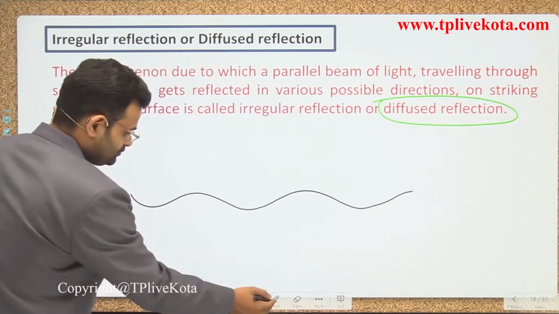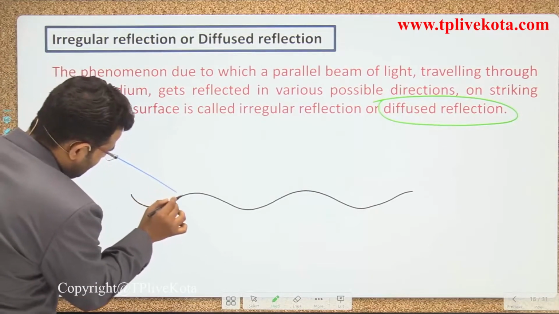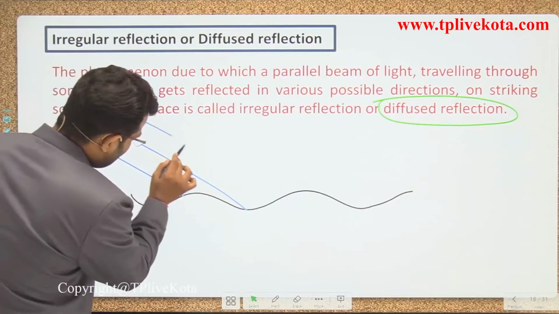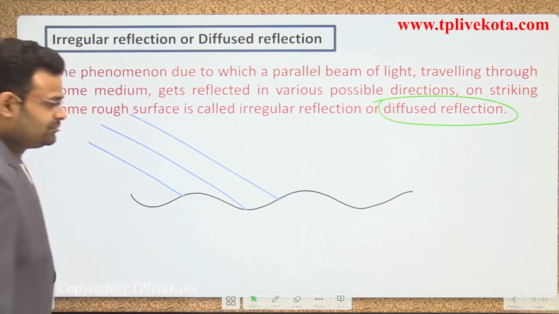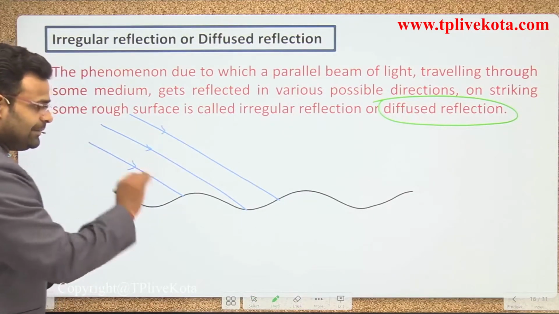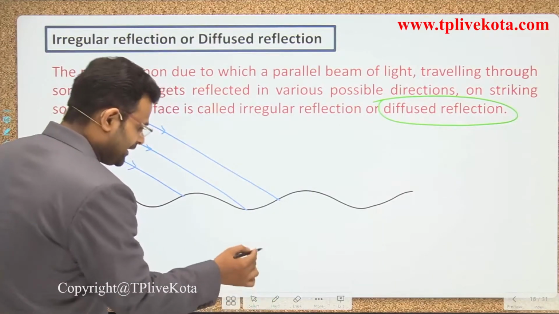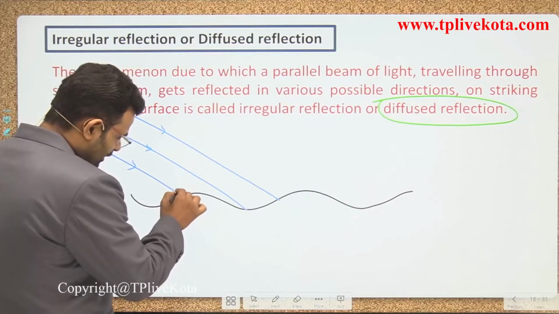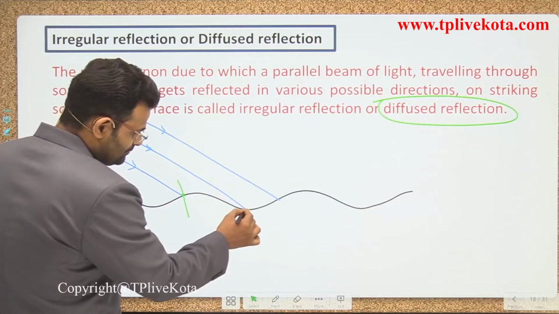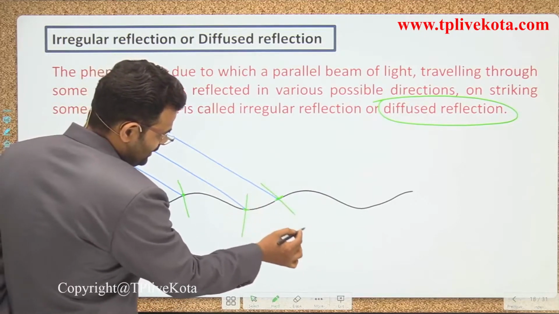Okay. Now incident light is coming parallel to each other, but all strike on different points of the curved surface. All light is coming parallel to each other, that is called a parallel beam, guys. Now we are marking the normal. At that point, that is a normal. At that point, that is a normal. At that point, that is a normal, guys.